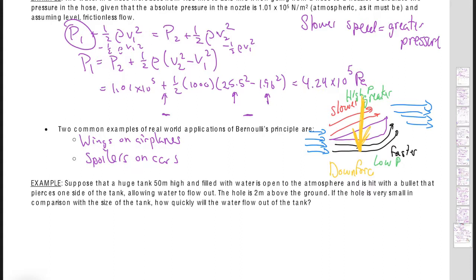And so this will keep the tires on the ground. If you think about NASCAR, Formula One, IndyCar, they have spoilers on the cars.